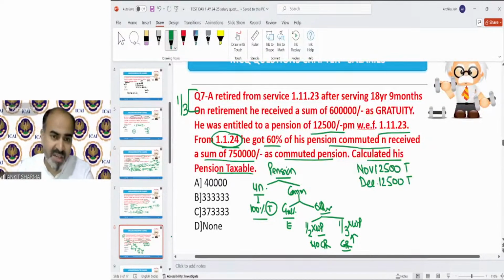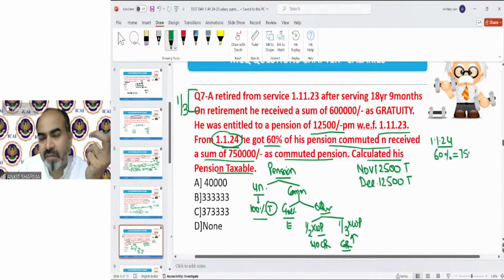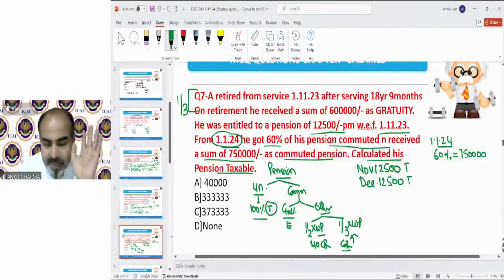Now, in case of pension, it has been given in the question that from 1st January 2024, he received 60% value of pension in lump sum. That means commuted. So he received 60% of the pension value at one time. That has been given in the question, 7,50,000. Okay.